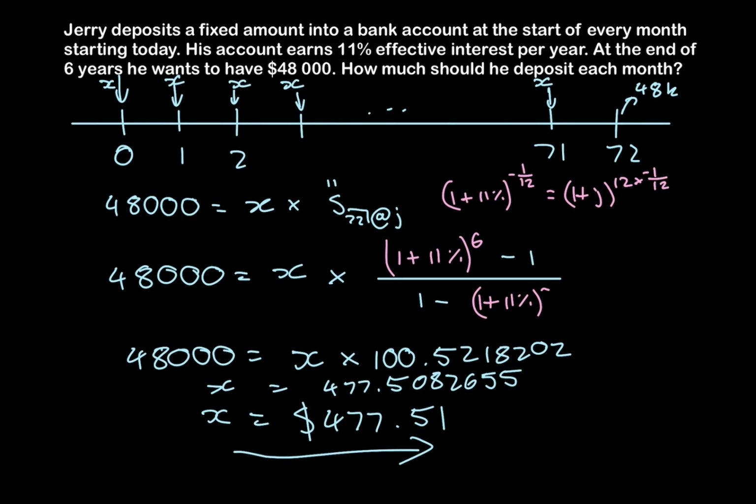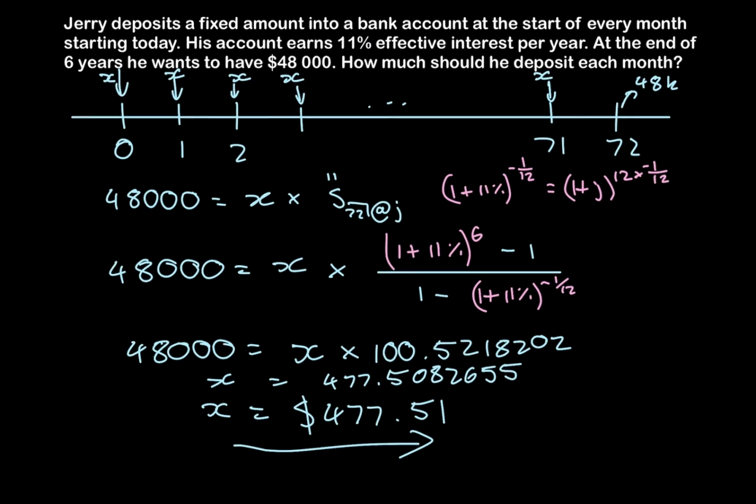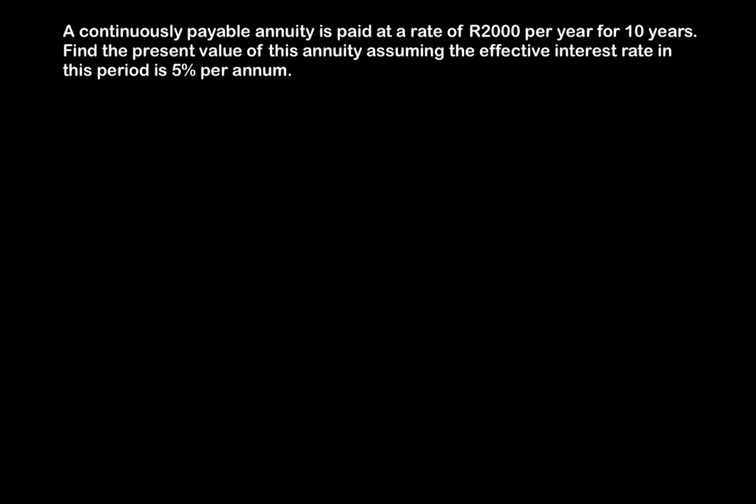Now, you can see that this, while it saves you a bit of time in calculations, it's very easy to get it wrong, and it takes just as much thinking, because you have to go through pretty much most of the process of conversion anyway. Or if you can do it in your head, that's fine, but I think it's slightly more risky, and I wouldn't really advise it. Okay, so let's move on to this next example.